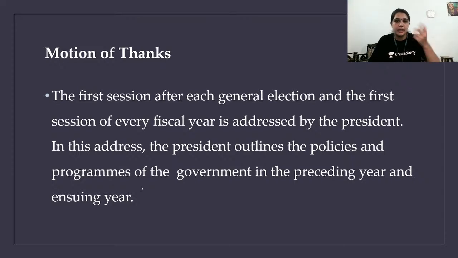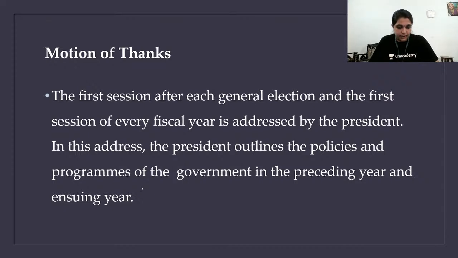Motion of thanks is done by the president. When does that take place? After every session of the general elections, and also during every sitting of the house of the sessions. The president outlines the policies and programs of the government in the preceding year. Generally we have this vote of thanks at the end, but here the motion of thanks is at the starting. Keep that in mind.